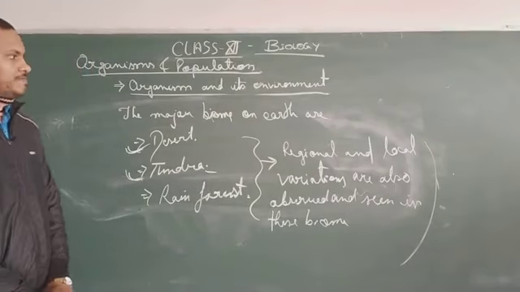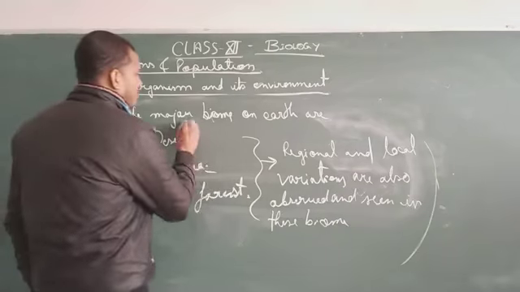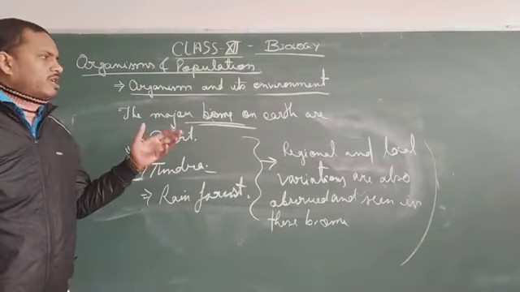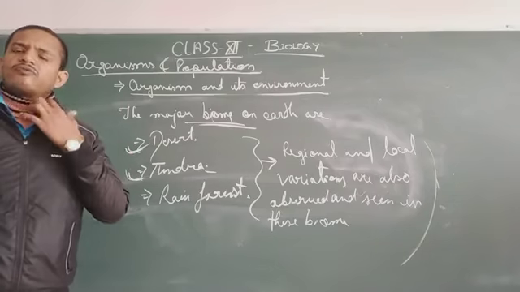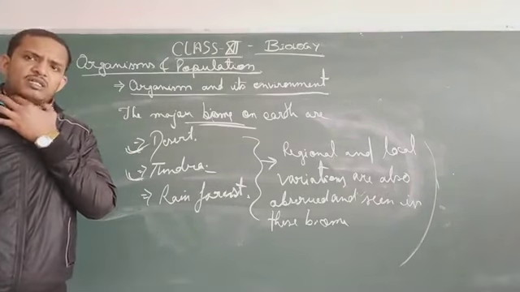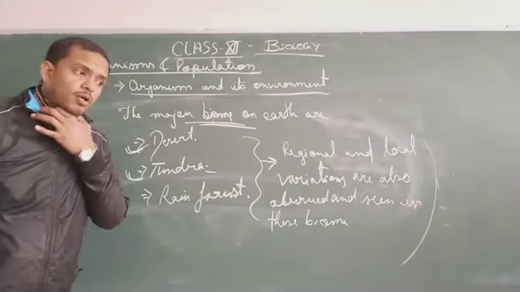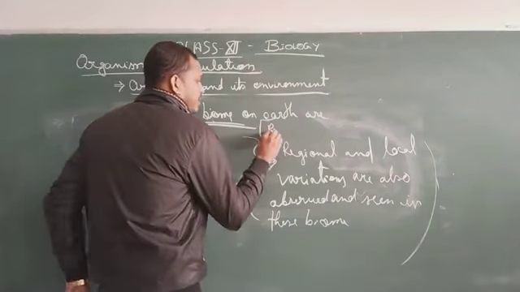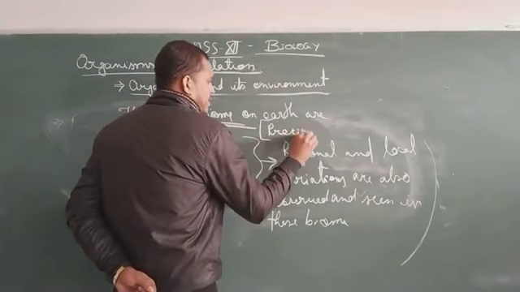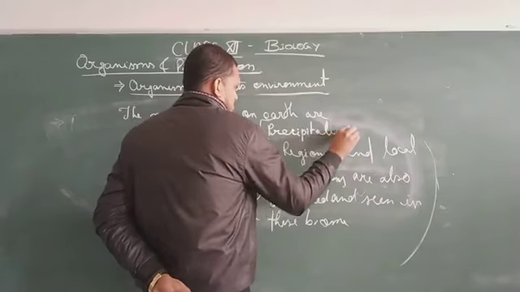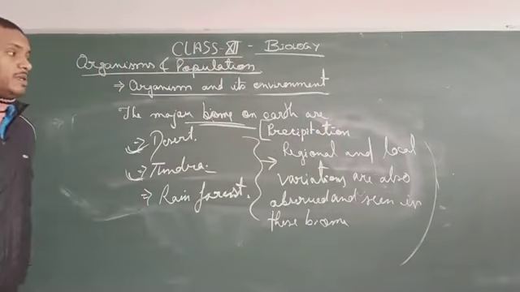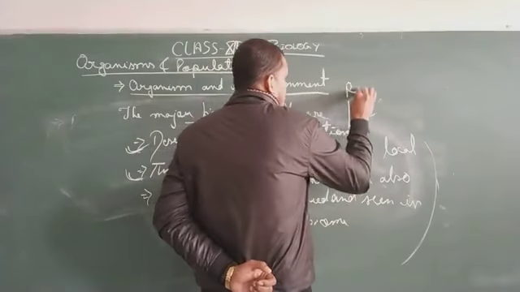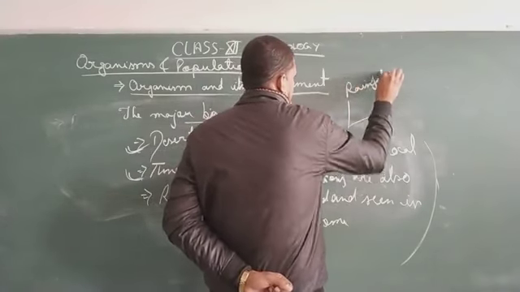There is one more thing, the construction of this biome. As I told you, the distance of earth from the sun, revolution around the sun, tilt on its axis, all those things cause precipitation. Now remember, precipitation includes both rainfall and snowfall.